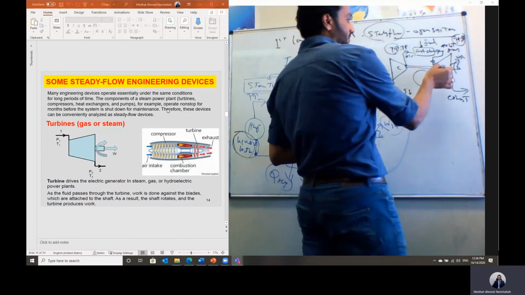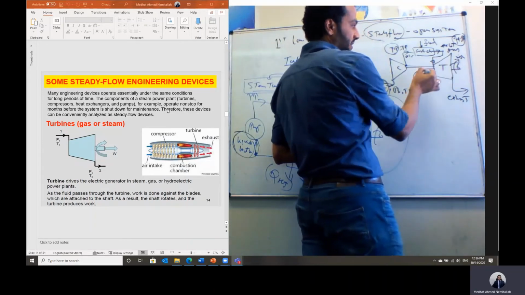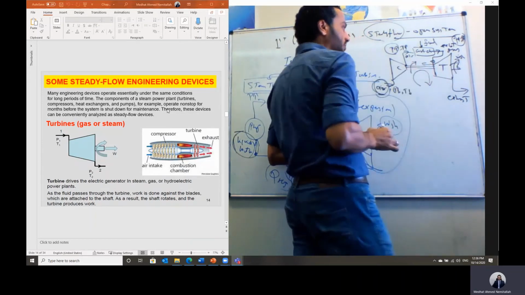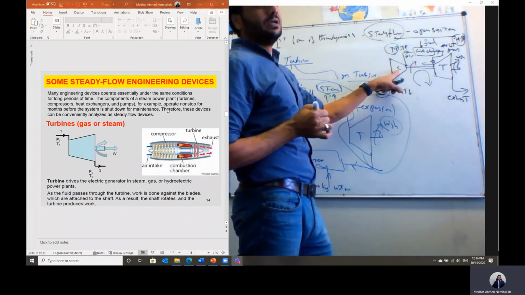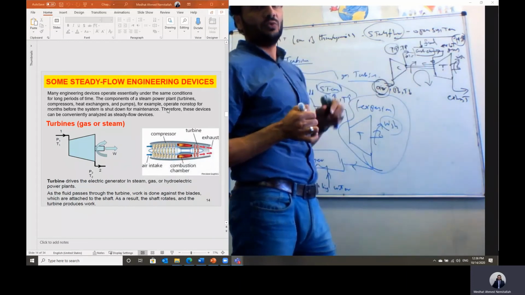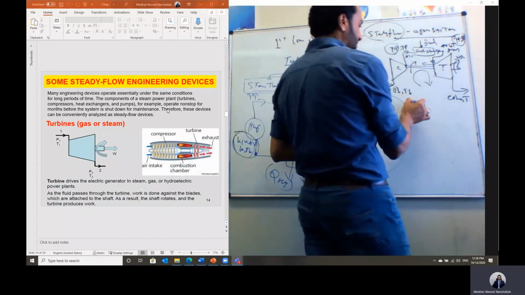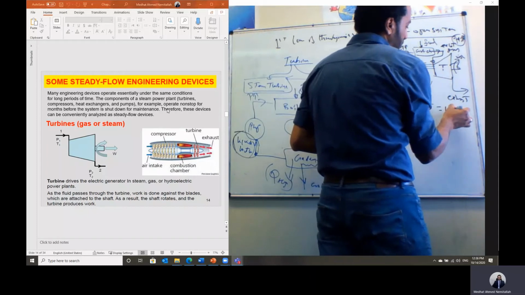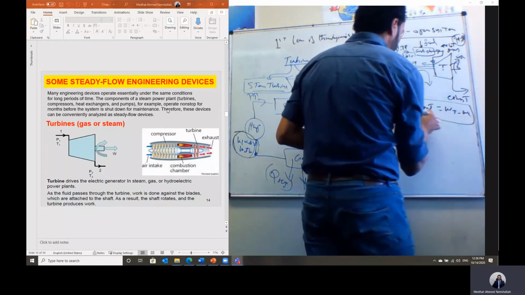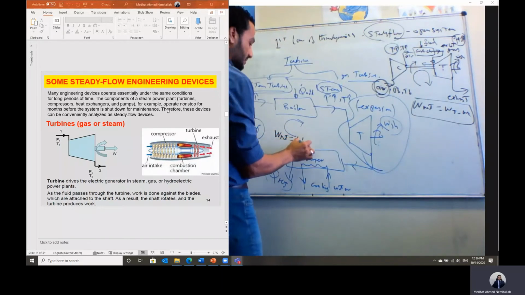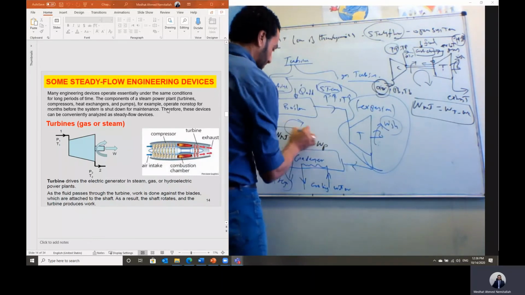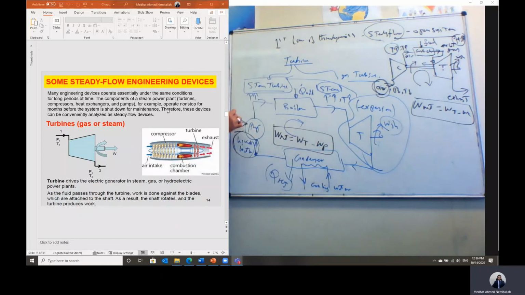In this case, part of the shaft power of the turbine is used to run this compressor on the same shaft. So the input power to the compressor comes from part of the output power of the turbine. The net work of the cycle is the work of the turbine minus the work of the compressor. For the steam turbine, the net work for the cycle is the work of the turbine minus the input work to the pump. A pump is also similar to a compressor; it needs input shaft power.